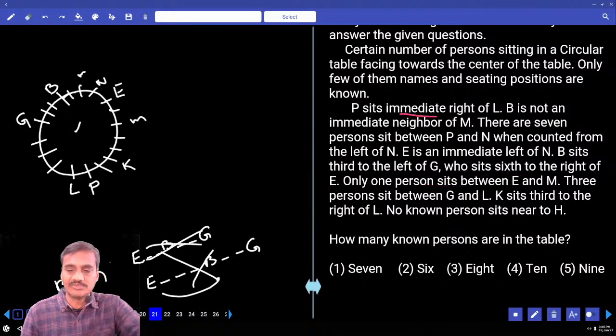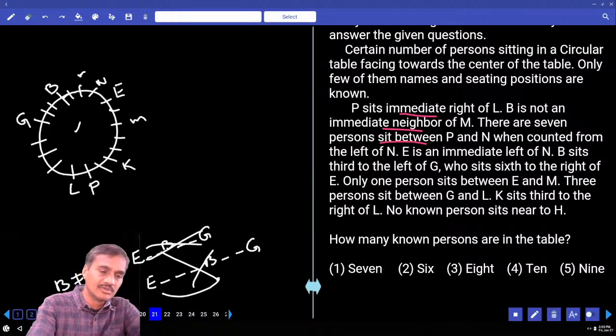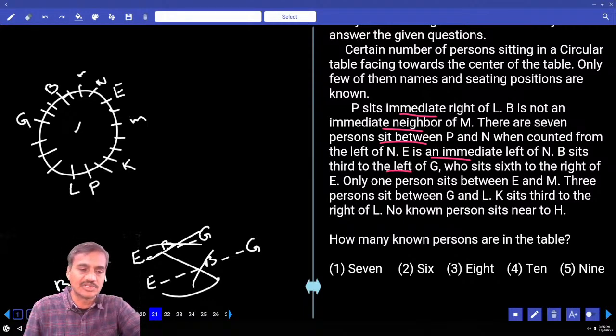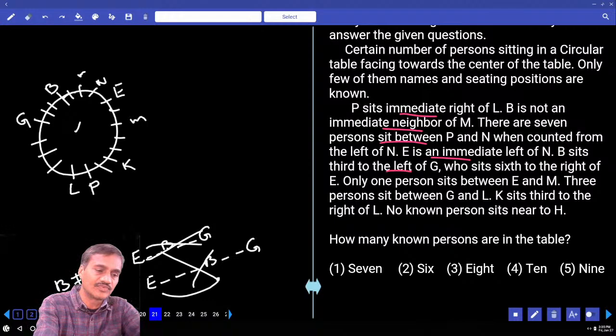Now P sits to the immediate right. B is not an immediate neighbor of M. And there are 7 persons between P and N. 1, 2, 3, 4, 5, 6, 7. And E is an immediate left of N. And B sits 3rd to the left of G. G who sits 6th to the right of E. 1, 2, 3, 4, 5, 6.